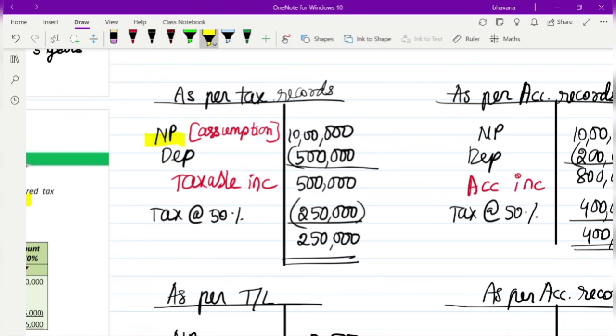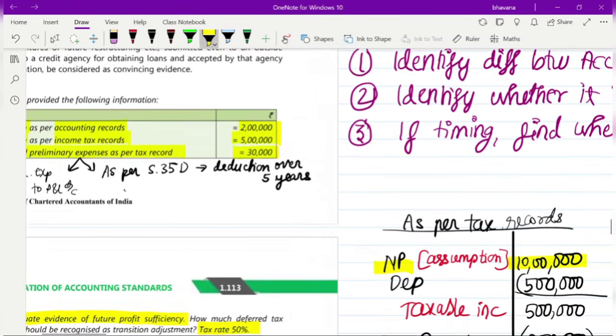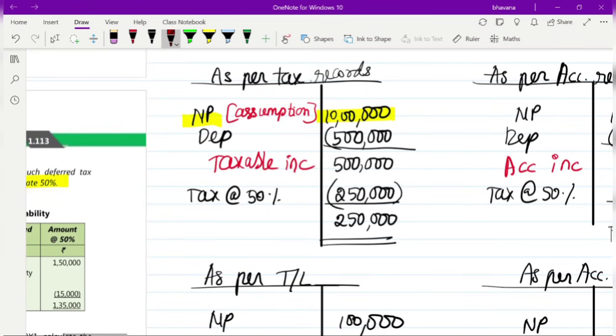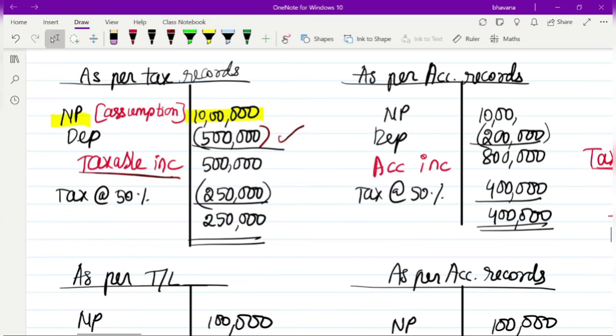Suppose the net profit is 10 lakh rupees, then as per tax records, how much is the depreciation? 5 lakh rupees is the depreciation. That means your taxable income will remain 5 lakh rupees. That means at a tax of 50%, you will get your current tax as 2,50,000. So 2,50,000 will be your current tax.